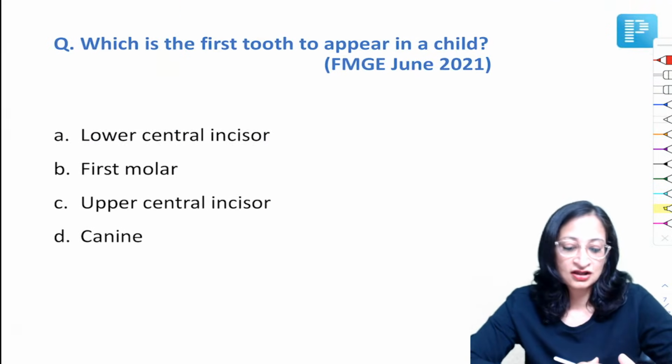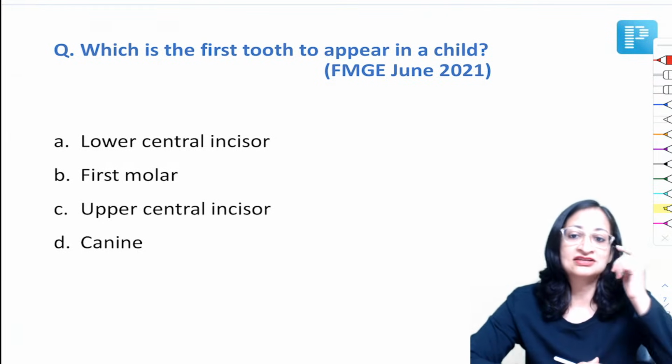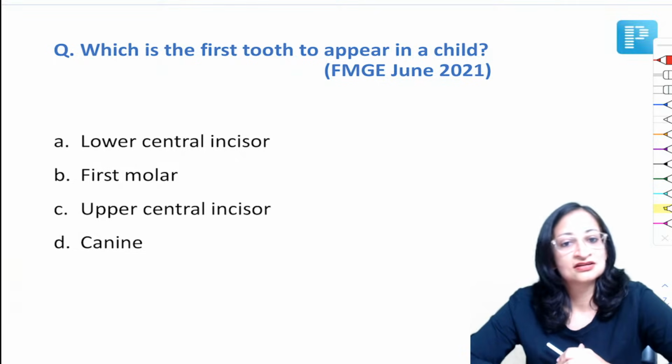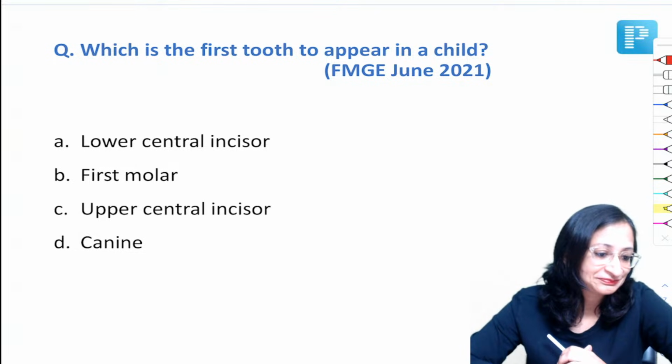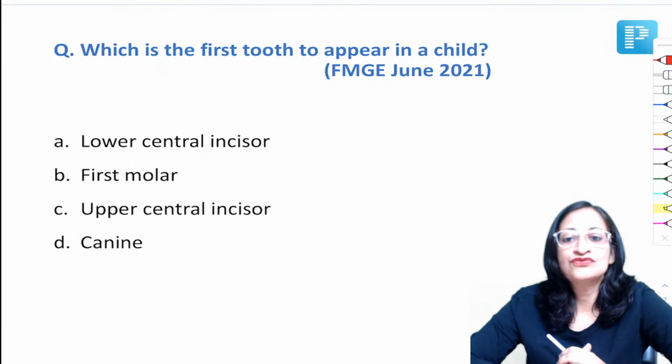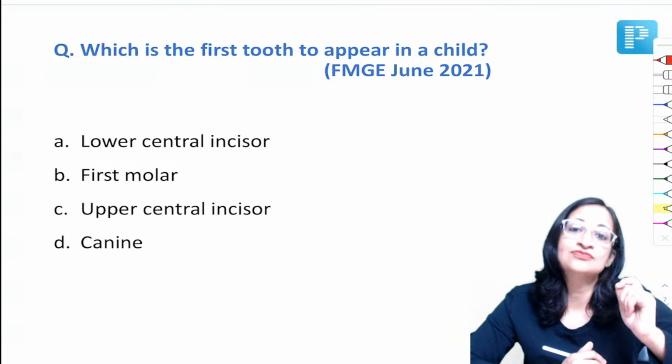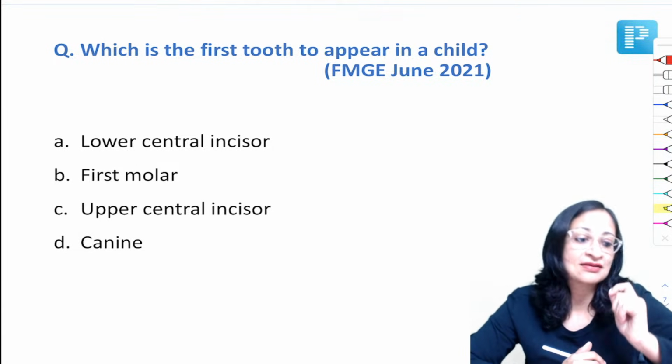So moving ahead, which is the first tooth to appear in a child? Is it the lower central incisor, first molar, upper central incisor, or canine? Waiting for your answers. Come on. So first tooth to appear in a child. If nothing is mentioned, first tooth means the first milk tooth or first tooth in the primary dentition.